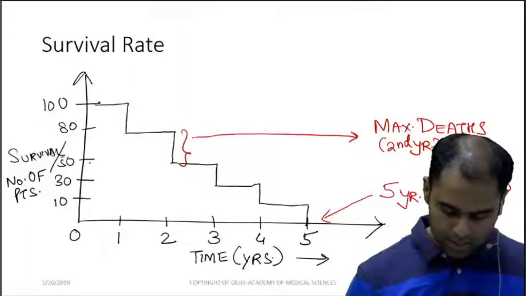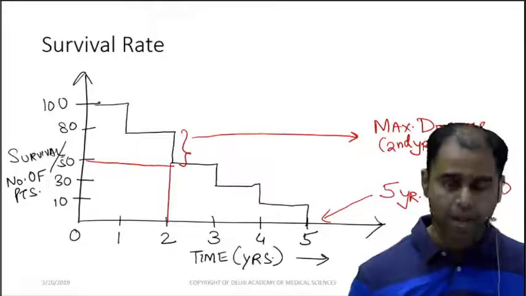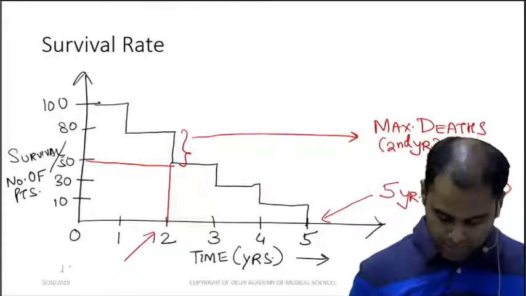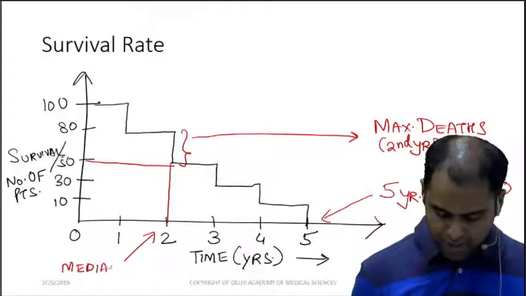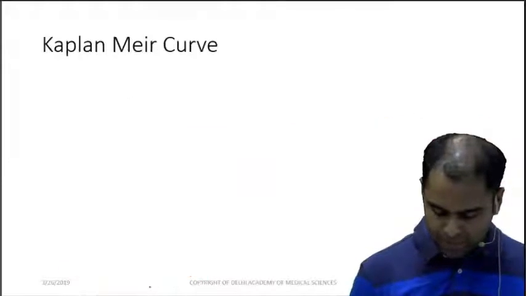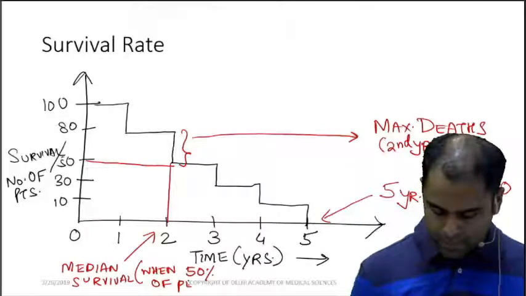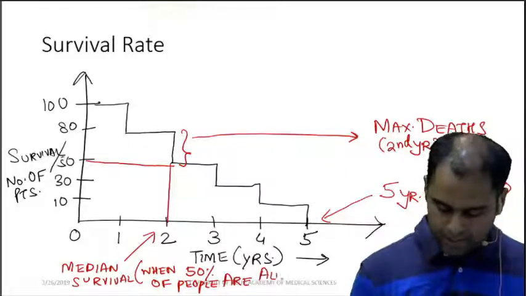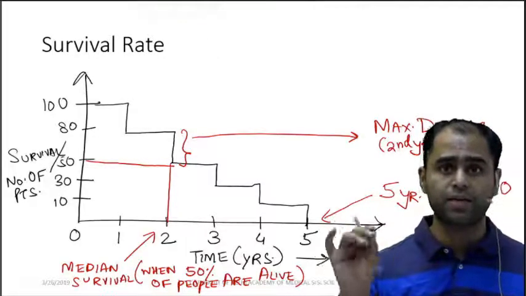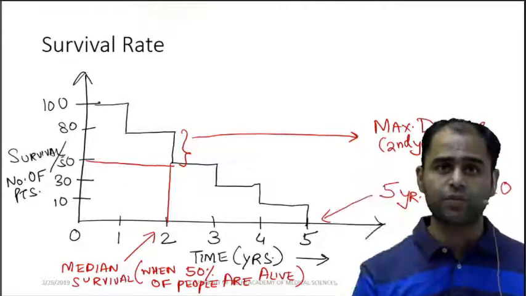The third, you can see 50% of people are alive at the end of second year. This is called median survival, when 50% of people are alive. So this is called median survival. So you can have these 3 questions from this particular diagram.